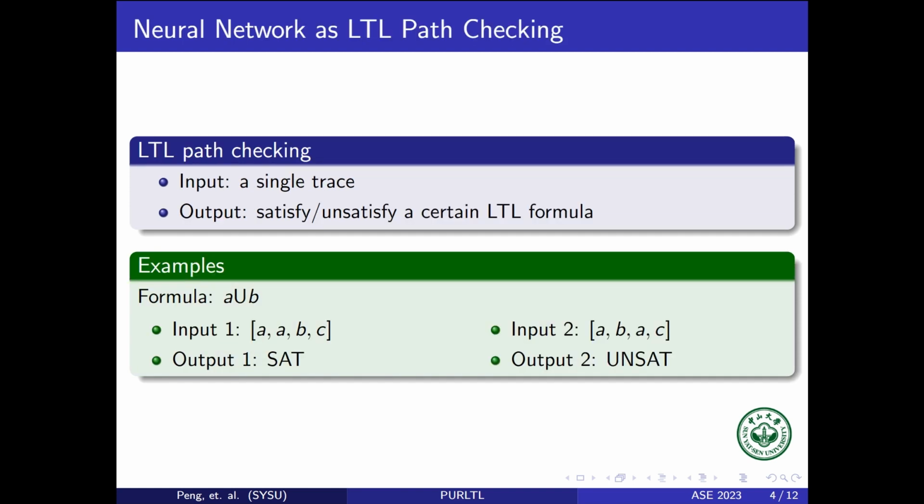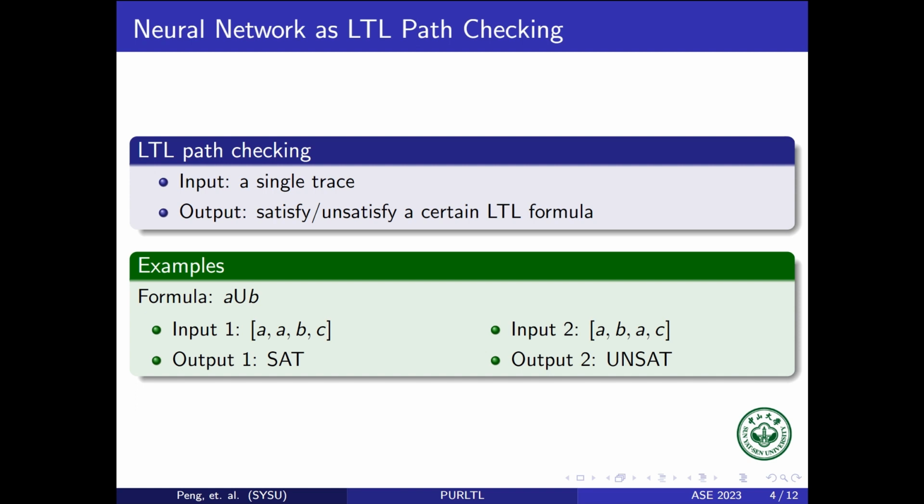The key idea of our approach is to design a neural network simulating the LTL path checking. After training the neural network with sampled traces, we interpret the parameters of the neural network as the LTL formula. So let us start with LTL path checking. Suppose that we already have an LTL formula.